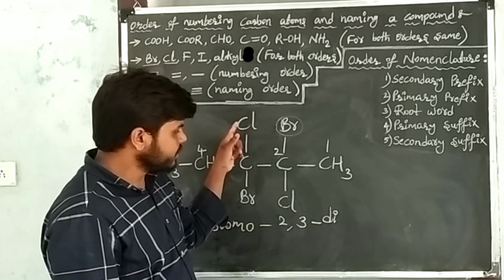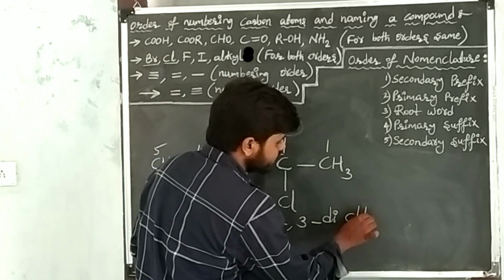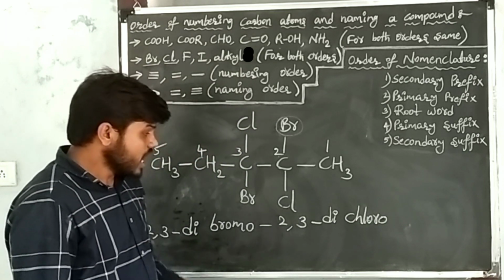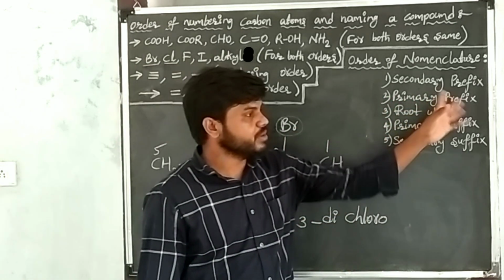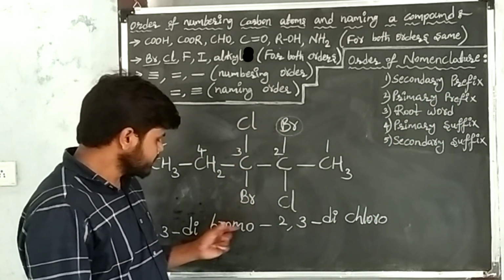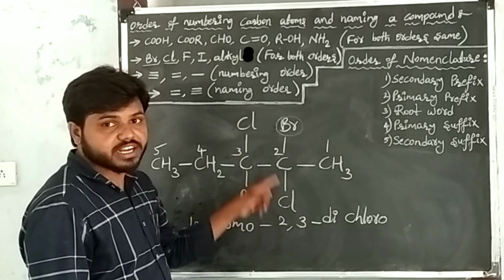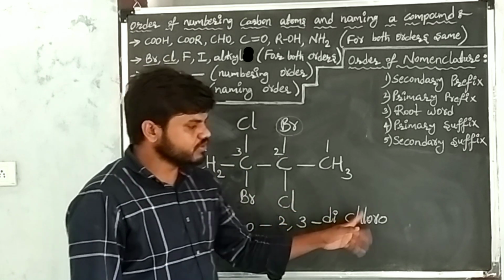After writing the numerical prefix, take the prefix of chlorine. The prefix of chlorine is chloro. I retain the prefix of chlorine. After writing it, go to the primary prefix. Chlorine completed, bromine completed. Bromine 2 times, chlorine also 2 times, I retain the positions and how many times repeated, and the prefix of chlorine is chloro.